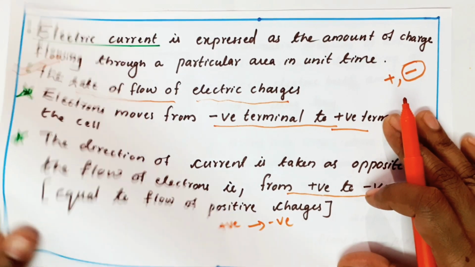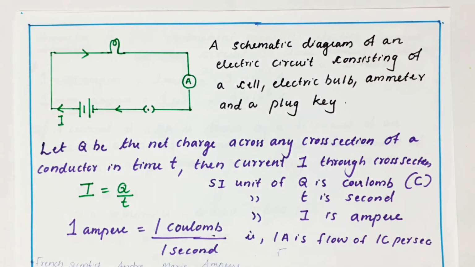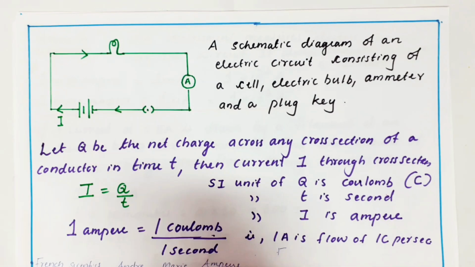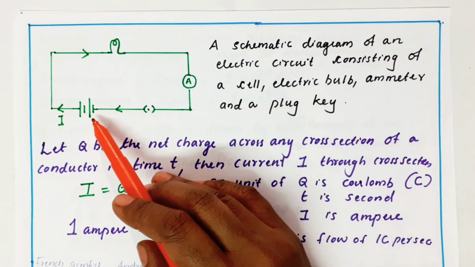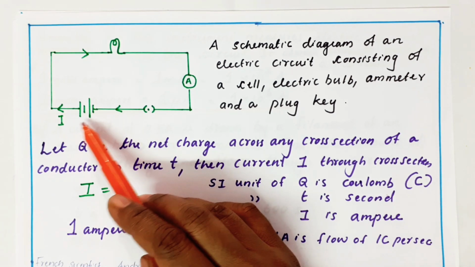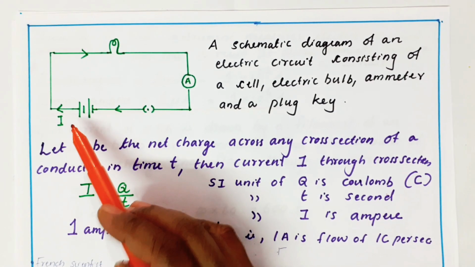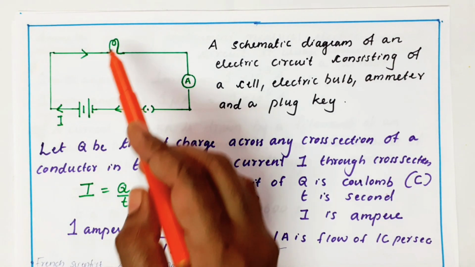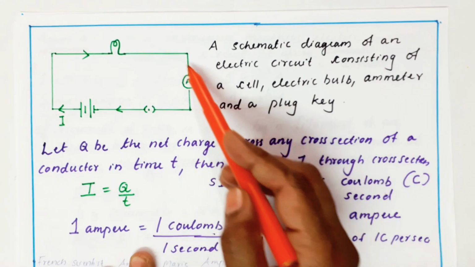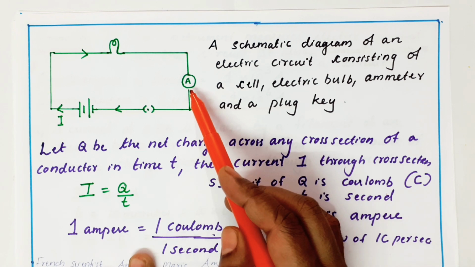Now next we are going to discuss our circuit, and I am writing an equation for the current. I told you already what a circuit is. It consists of a cell. This is the symbol of a cell. You already learned, I think. As there are two cells, we can call it a battery also. So this is a cell or a battery. And see, this is the symbol of a bulb. This is A. It is called an ammeter. It is the instrument used to measure current.